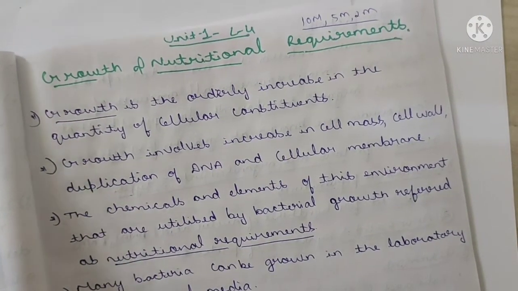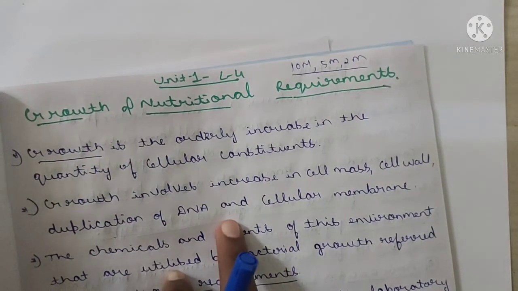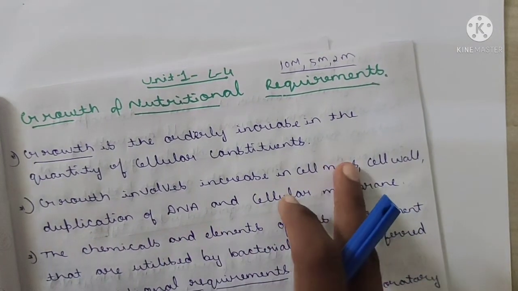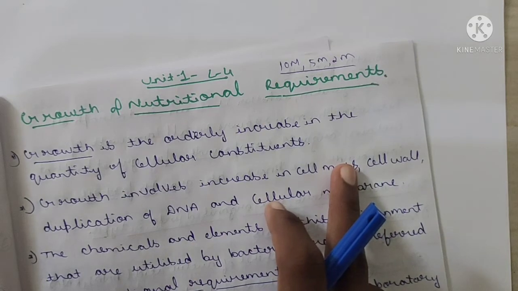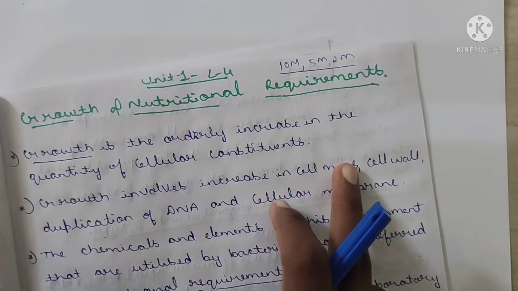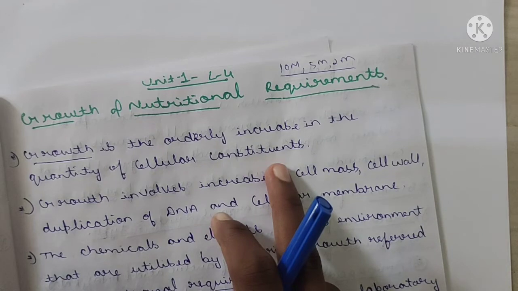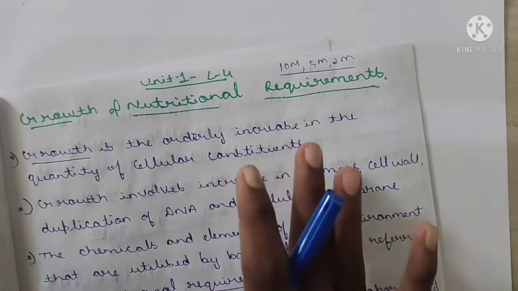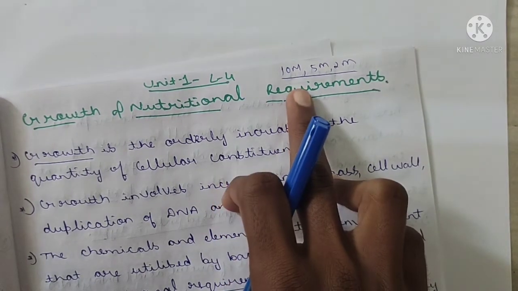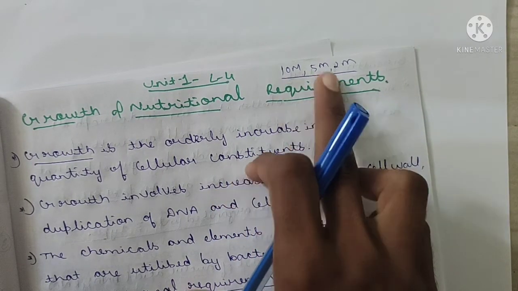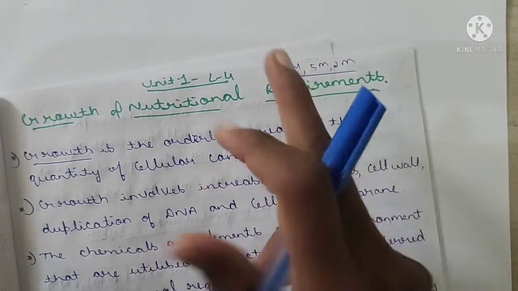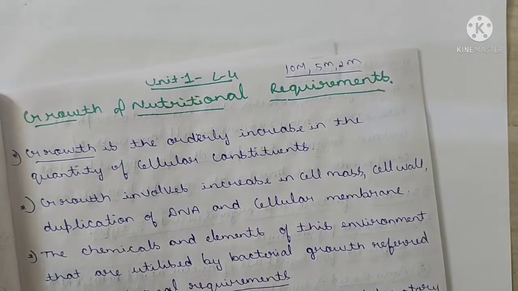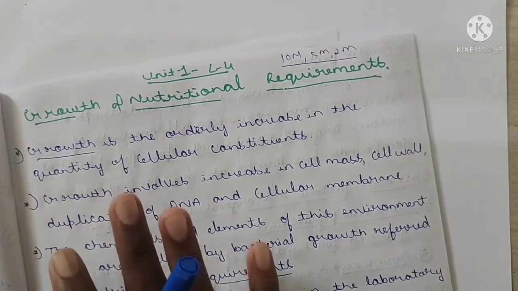Yes, so today I am here in front of you with one more new lecture, lecture 4 in unit 1, and it is one of the very important lectures. What is it? It is growth and nutritional requirements. For the growth of bacteria, microbial growth, which type of nutrition is required and which factors are affecting the growth, all that we will complete in this lecture. This lecture contains a 10 marks question, a 5 marks question, and a 2 marks question. Among these three, one question is fixed for your examination. Got it?